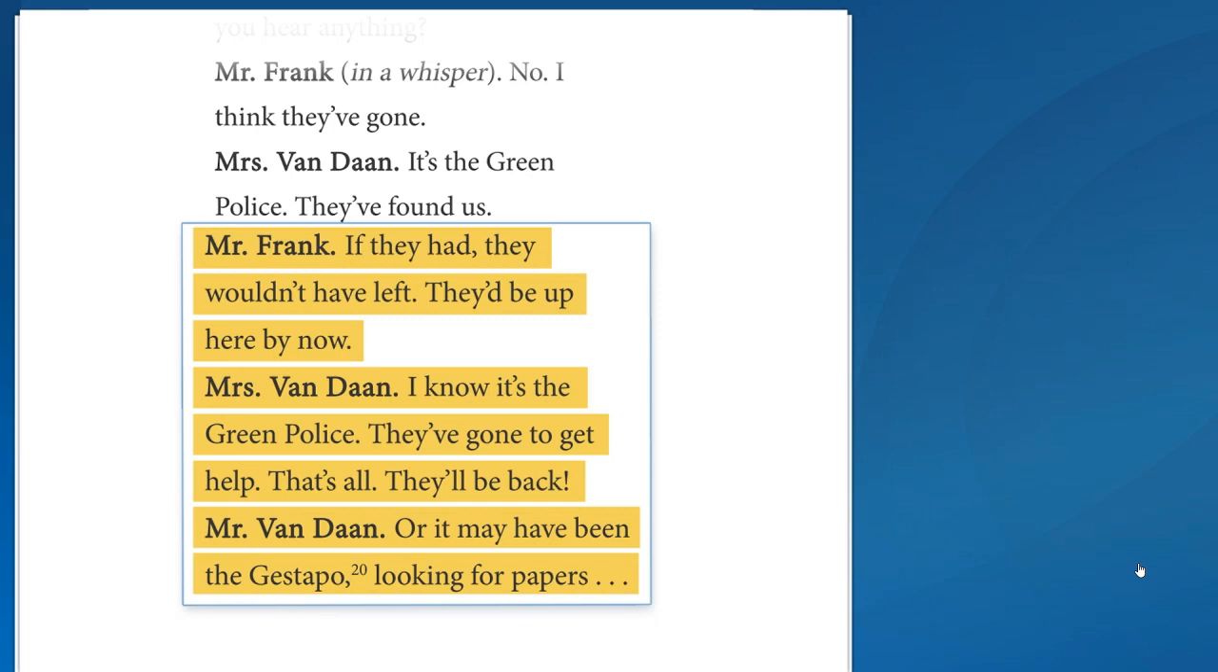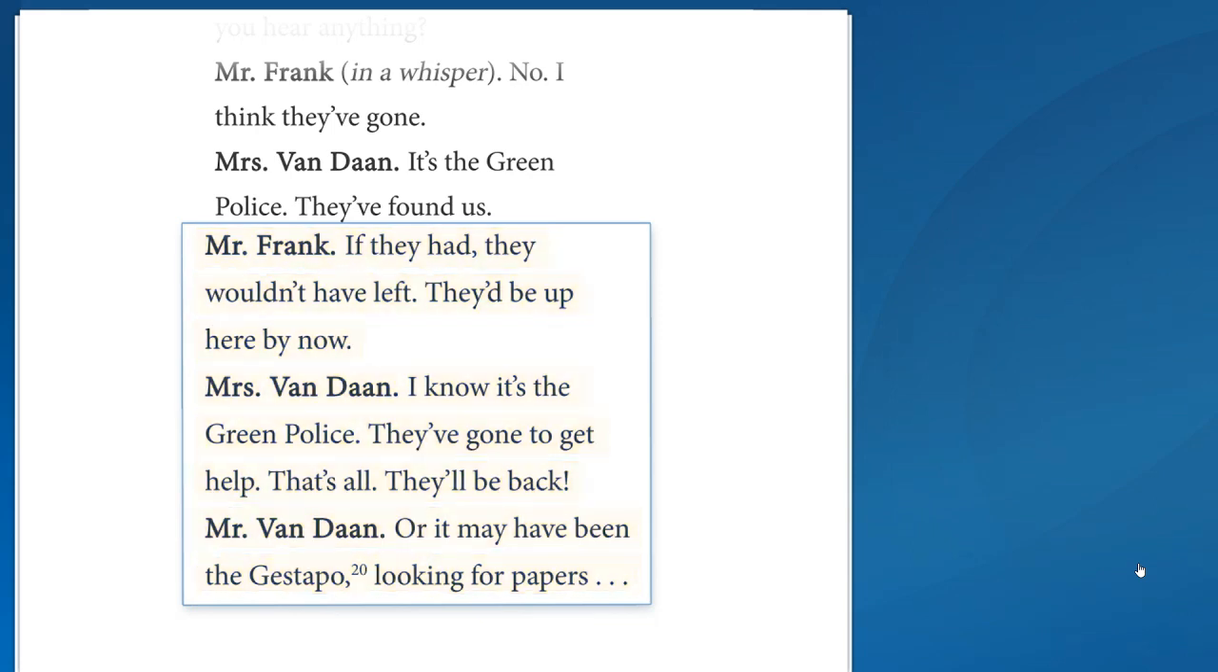It's interesting that Mrs. Van Dan thinks the Green Police might have gone to get help. Like maybe they need backup? Maybe. We read a little bit about the Green Police before this, about them taking people away. And Anne woke everyone up with her nightmare about the Green Police coming to take her. I'm a little confused about Mr. Van Dan saying, or it may have been the Gestapo, because I'm not sure what the difference is between the Green Police and the Gestapo.